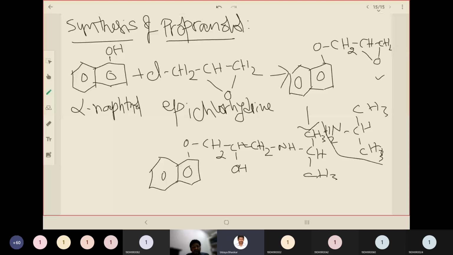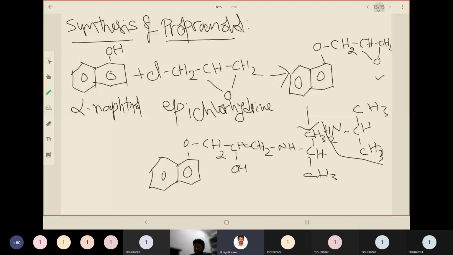So once you know the final structure of propranolol, it is very easy for you to construct a synthesis and remember it in a systematic manner. Hope you understood the synthesis of propranolol. Am I clear? Fine. Let's move on to the chemical structures of other drug candidates.